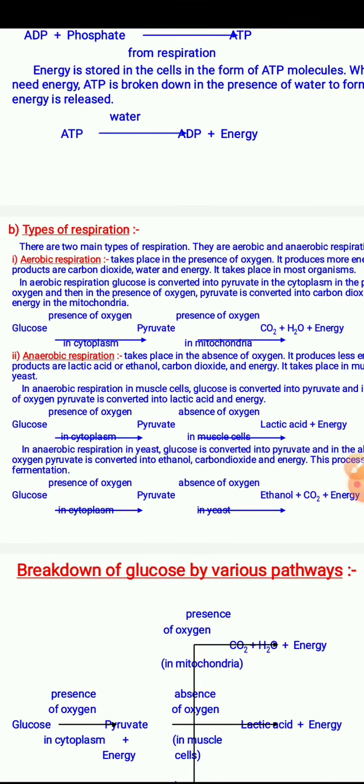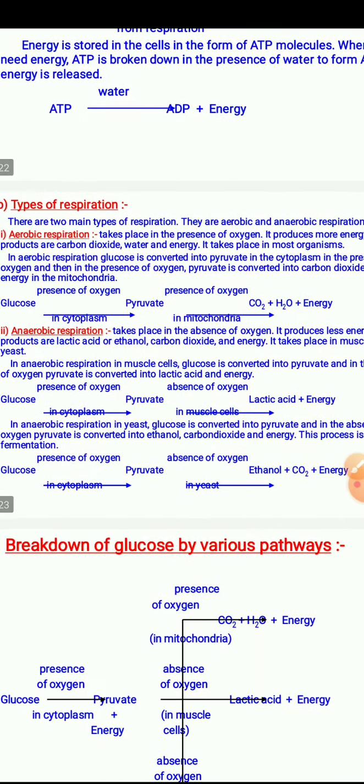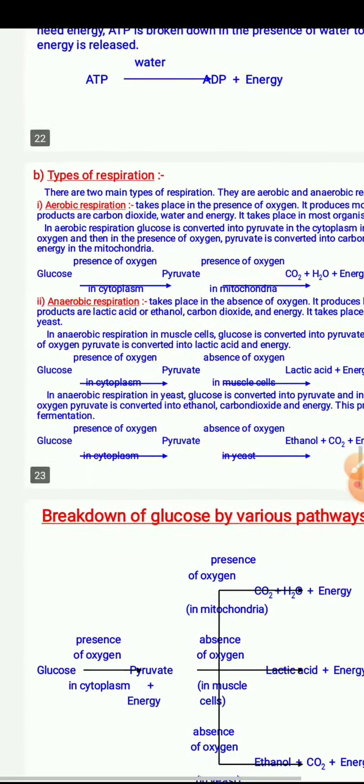In anaerobic respiration in yeast, glucose is converted into pyruvate and then in the absence of oxygen, pyruvate is converted into ethyl alcohol, ethanol, carbon dioxide and energy. This process is called fermentation.